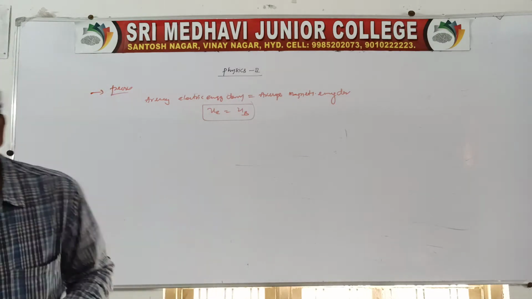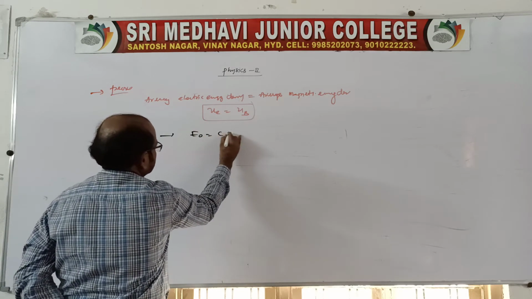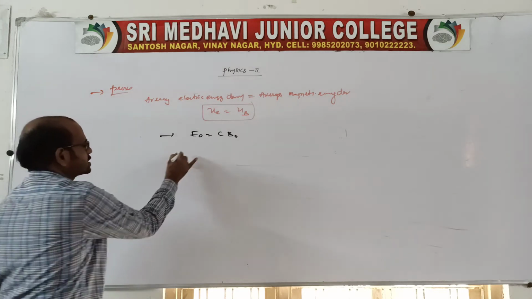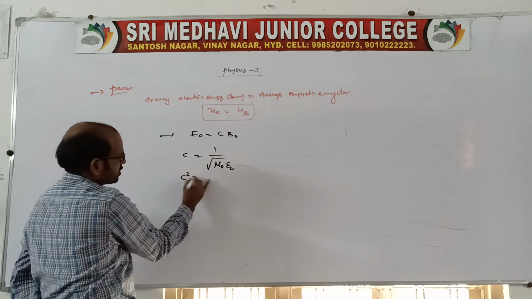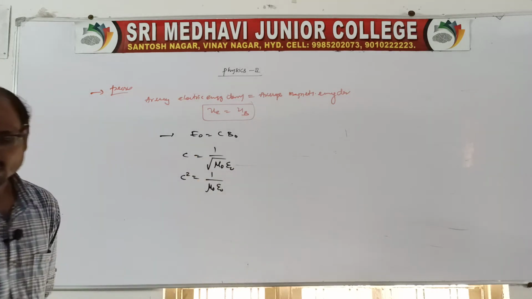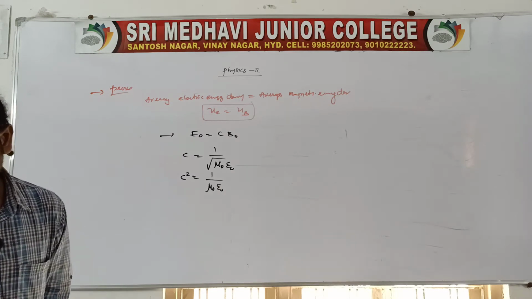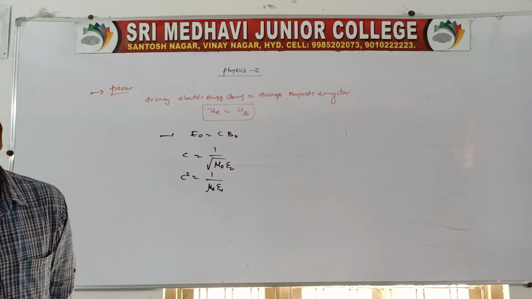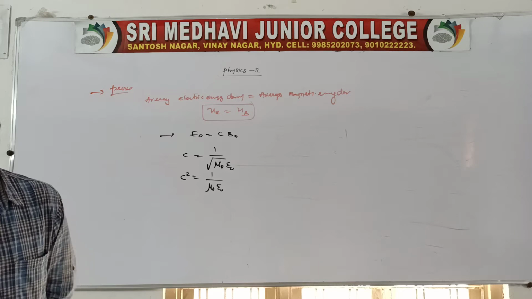Here we know there is a relation, E naught is equal to C into B naught. Of course, this is the relation, and also we know C is equal to 1 over root of mu naught into epsilon naught. So C square is equal to 1 by mu naught epsilon naught. And here we know UE is equal to 1 by 4 epsilon naught E square. So in that UE, you write this value and prove whether the magnetic field contributions are the same or not.